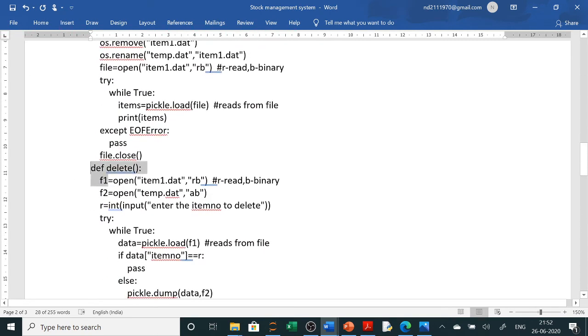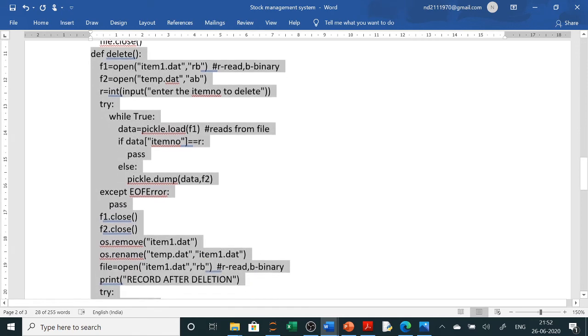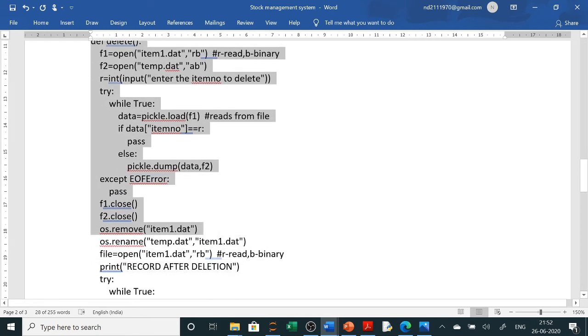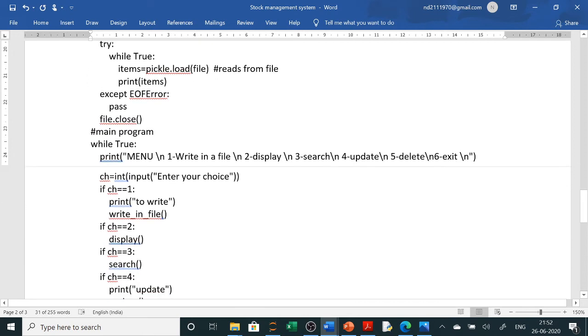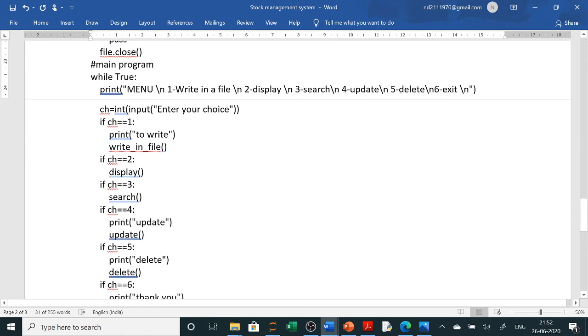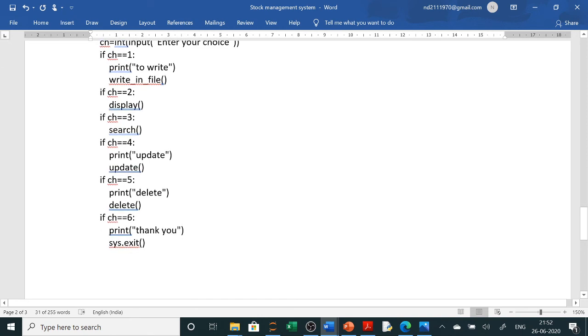So whatever is given in your syllabus, all has been covered. Deleting is done here. Now in the main program you will call the functions one by one. It is a menu-driven program in which 1 is to write in a file, 2 to display, 3 to search. Here you can see all the functions are called one by one. You can run the program and see.